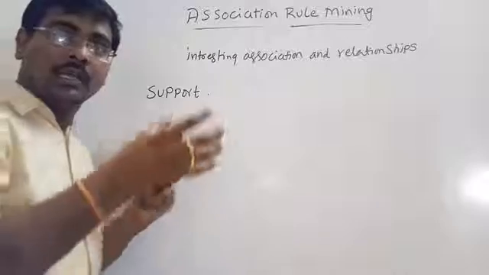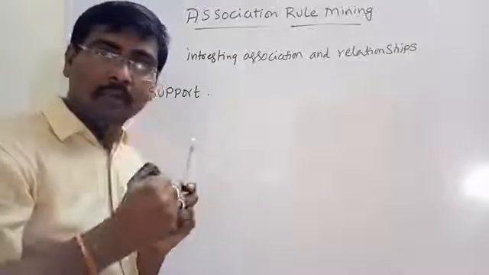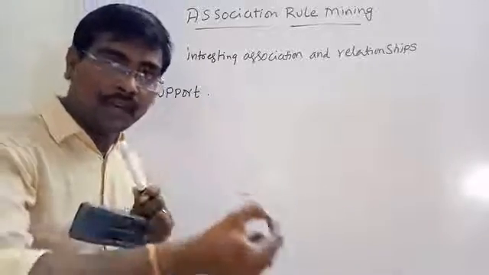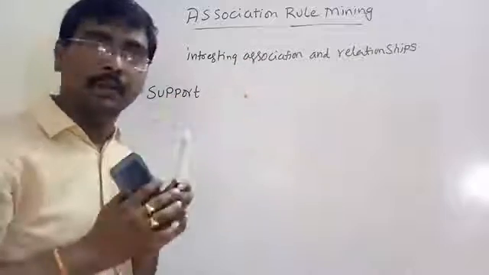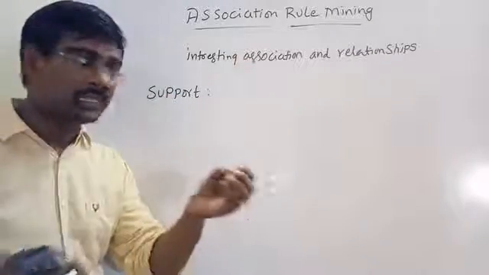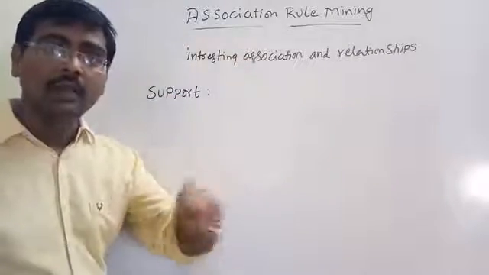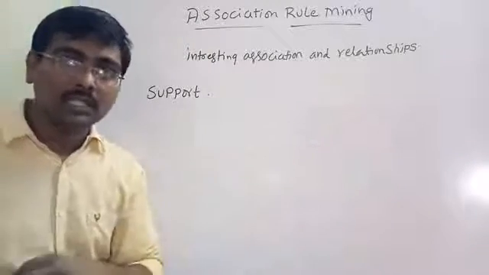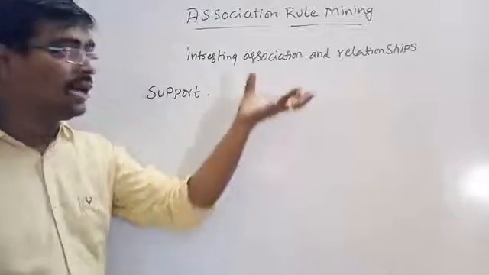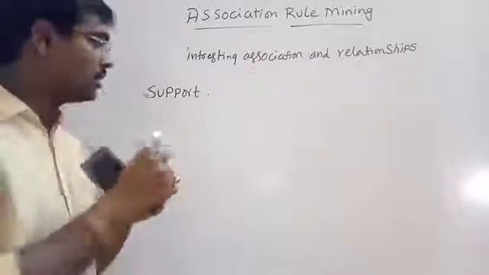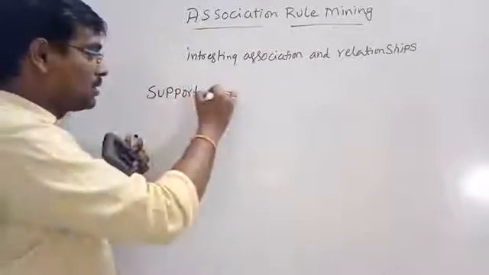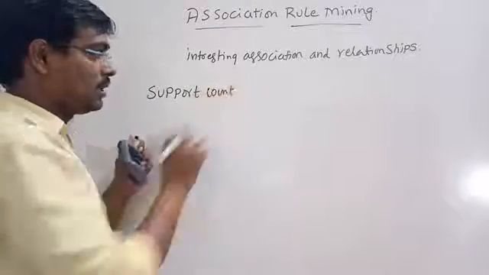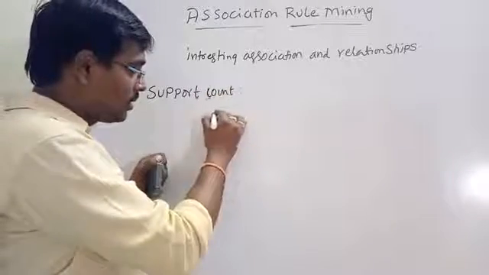Support means, if you are considering an item X, in how many transactions that particular item is present. That is, how frequently the item appears in the transactions.